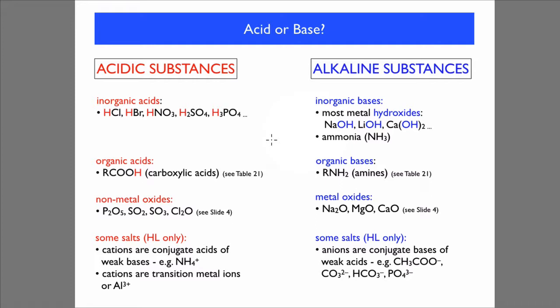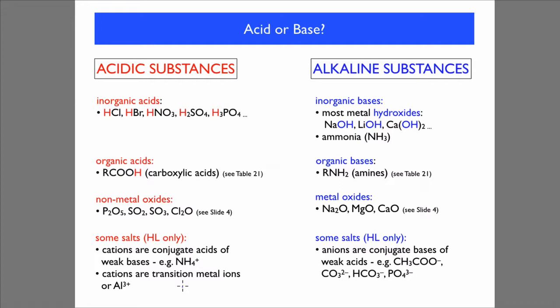We've got non-metal oxides. You can see there, phosphorus oxide, sulfur dioxide, sulfur trioxide. Some salts. Only HL students need to know about these, but cations are conjugate acids of weak bases, and cations are transition metal ions. Aluminium 3+.